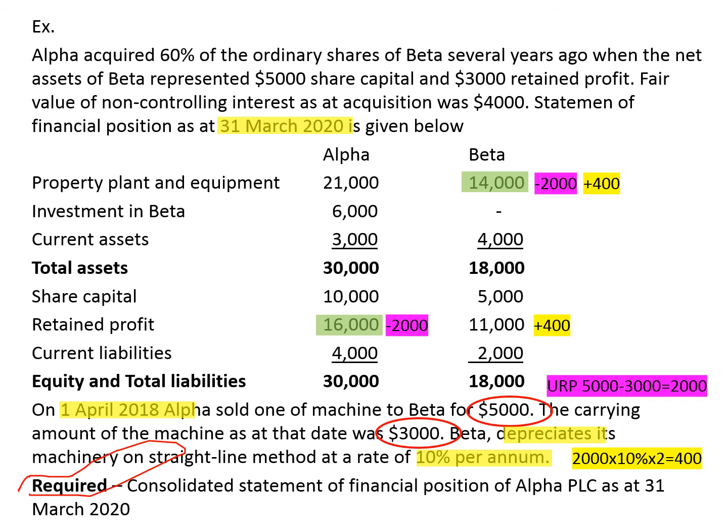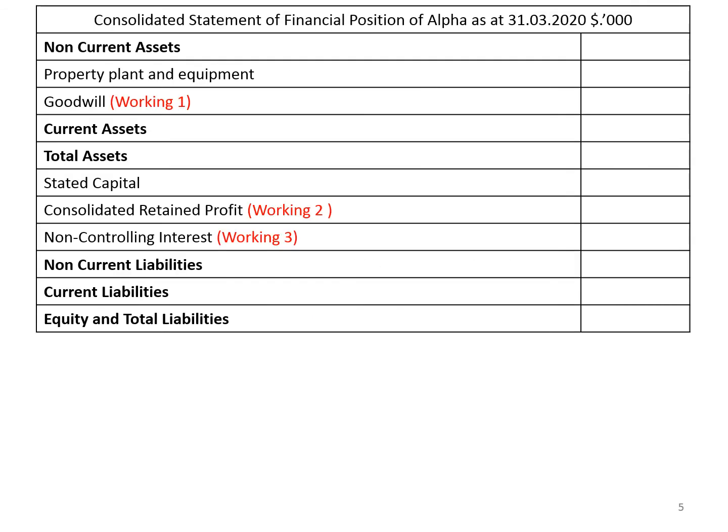step by step. We first draw the format for the consolidated statement of financial position of Alpha. You can see in this format, for goodwill you need to show your workings, and for consolidated retained profits and non-controlling interest computation there will be several calculations and adjustments.